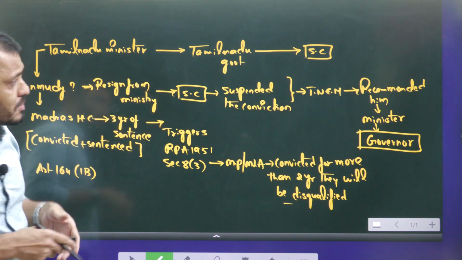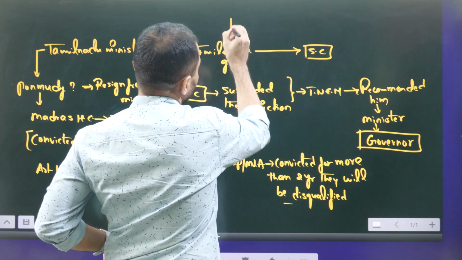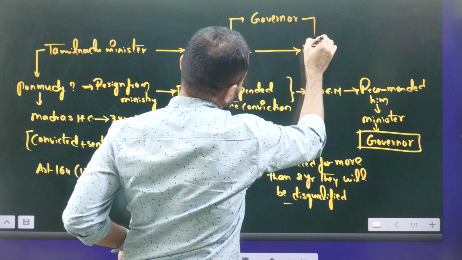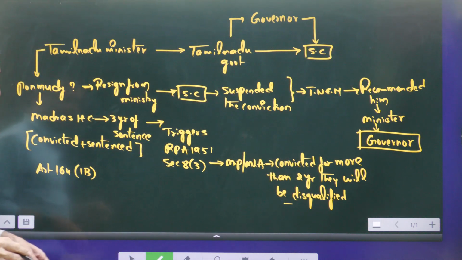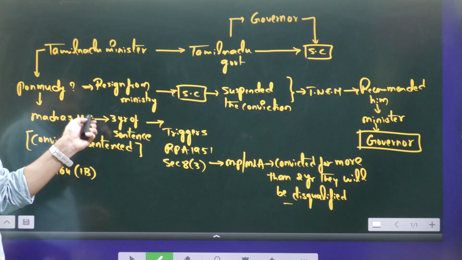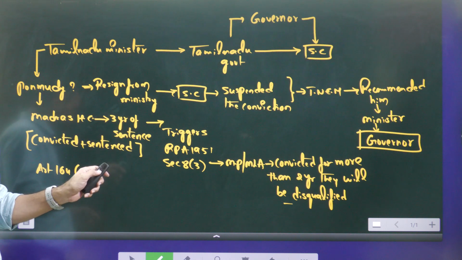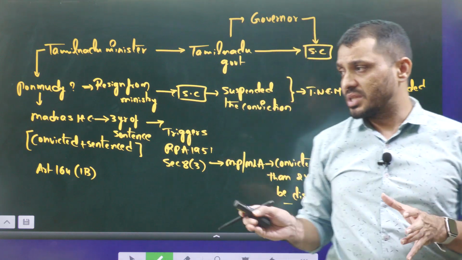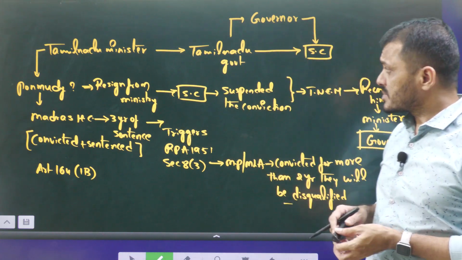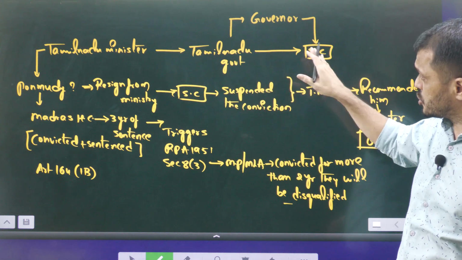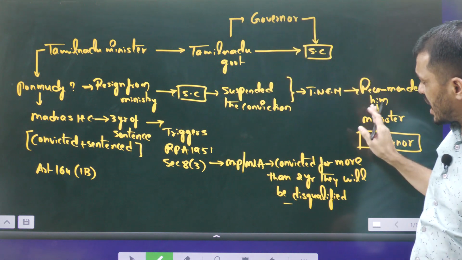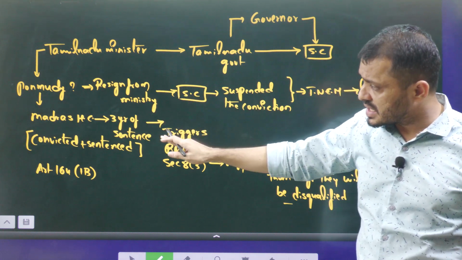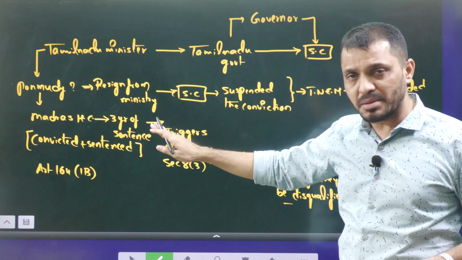That is the reason the Tamil Nadu government approached the Supreme Court, saying the governor is subject to contempt of court, as the governor has not acknowledged the Supreme Court's suspension of this conviction. I hope you understood the entire thing. So the Tamil Nadu government approached the Supreme Court regarding the governor not following the Supreme Court judgment, that is, the Supreme Court suspended the conviction given to Ponmudi by the Madras High Court.